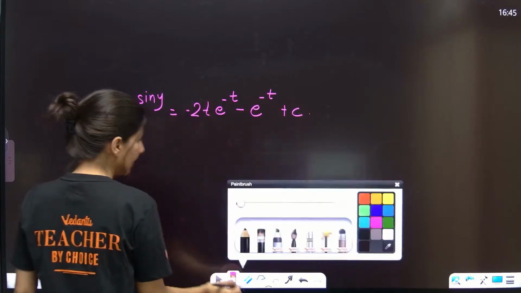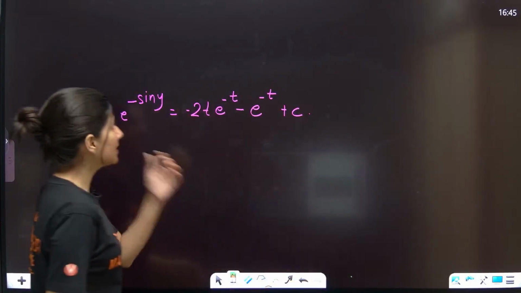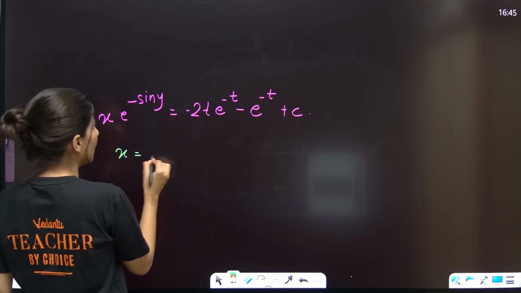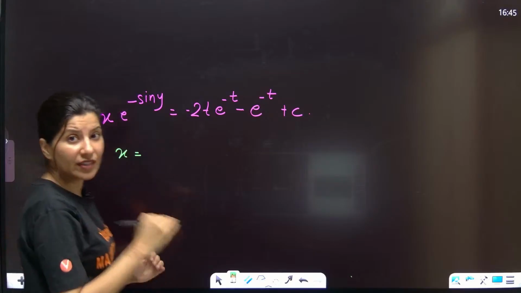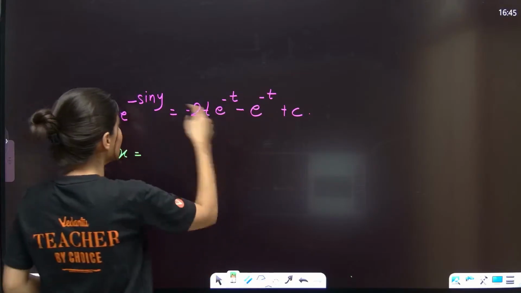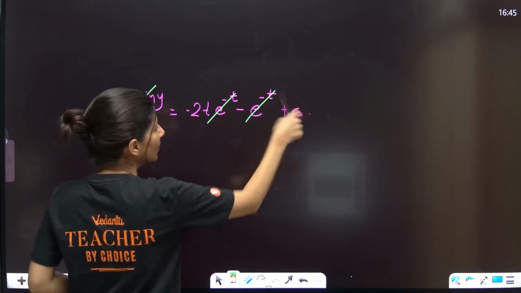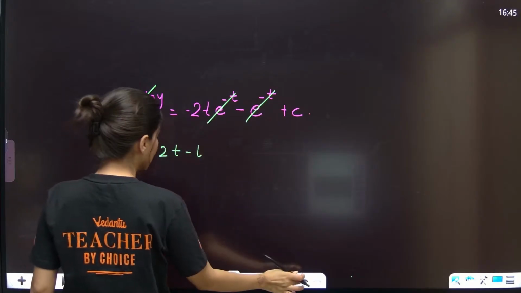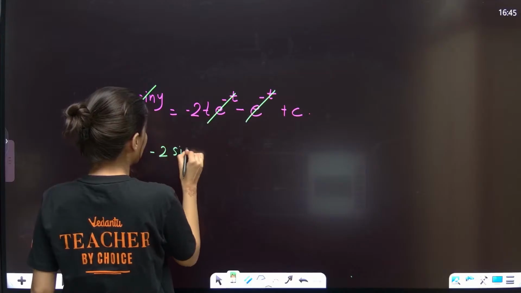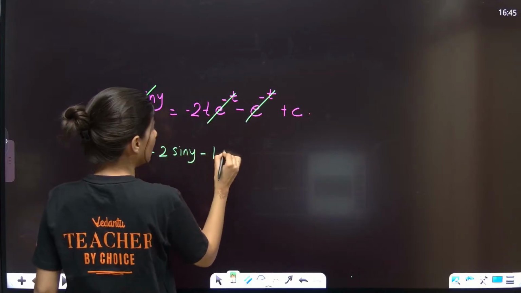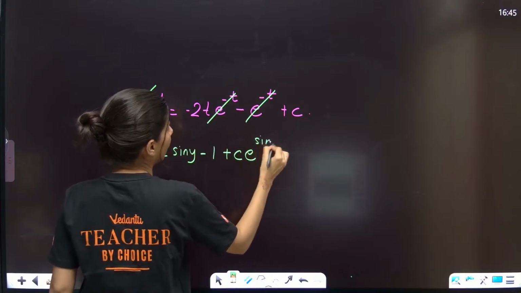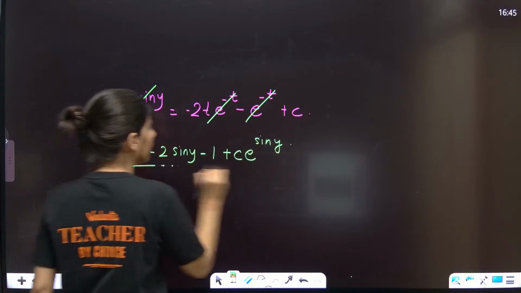And t is nothing but sin y. So if you divide everything by e power minus sin y, this will be gone. So x is equal to minus 2t, t is nothing but sin y, minus 1, plus c times e power sin y. This is what you are going to get.